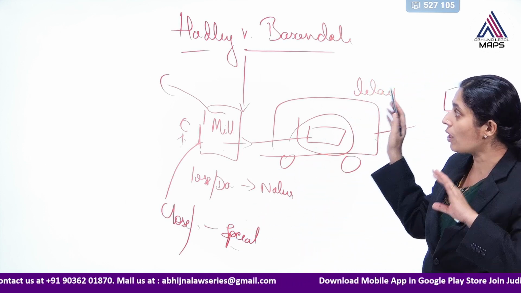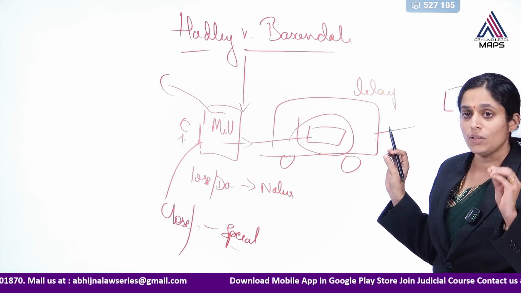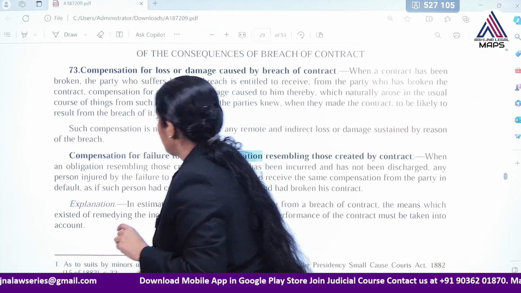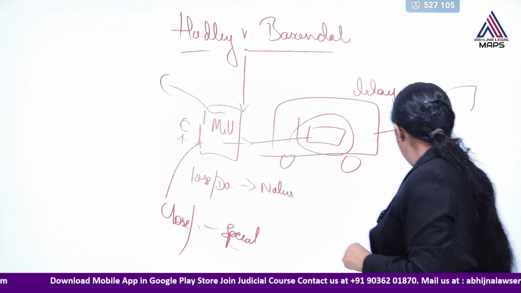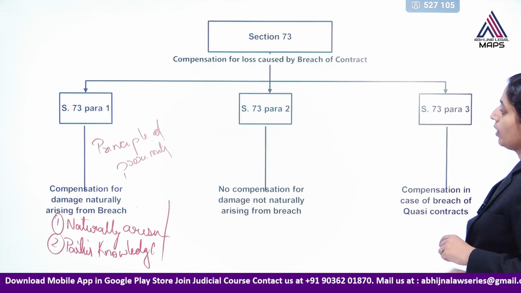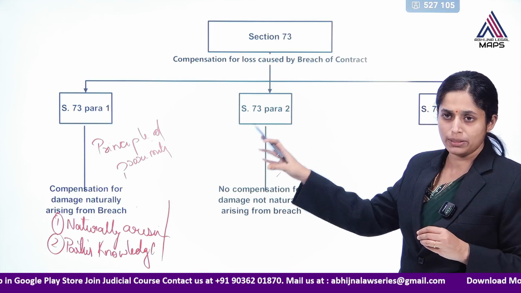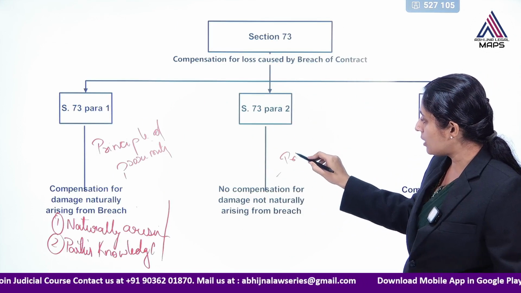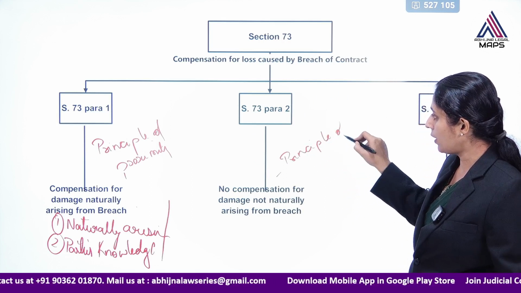So this was enunciated as a principle in the case of Hadley versus Baxendale. The same principle has been enunciated in section 73. So here we can find the principle of remoteness.